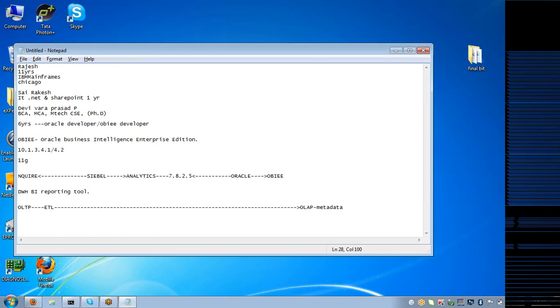Yes or wrong? Yes. Therefore, we call the data metadata, because this data is describing something about the data that is coming from various OLTP sources.